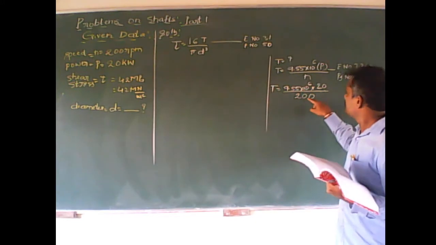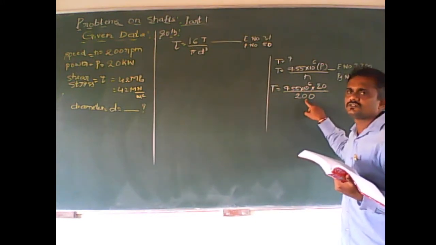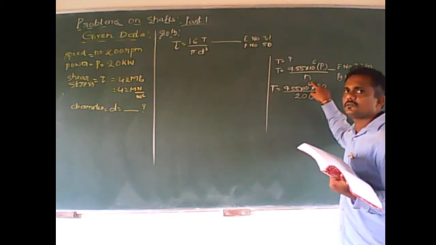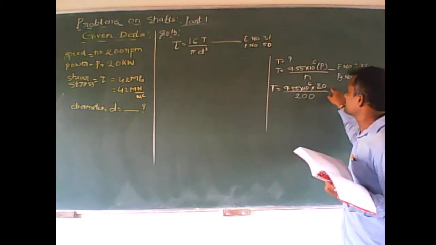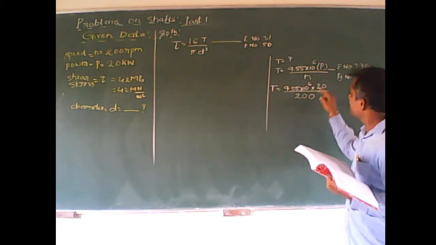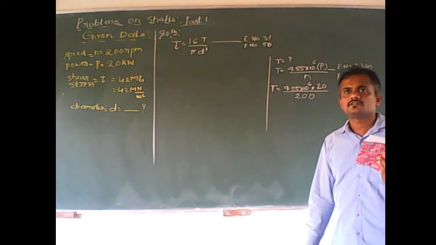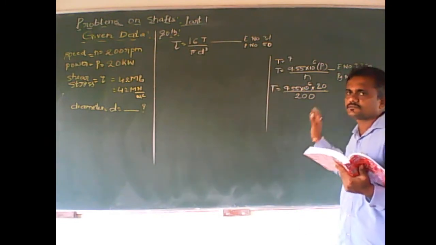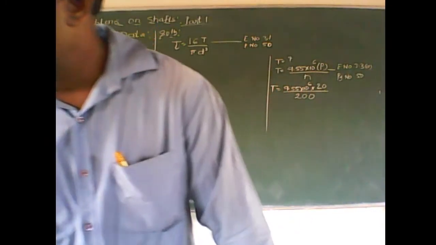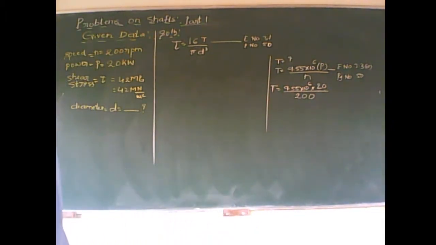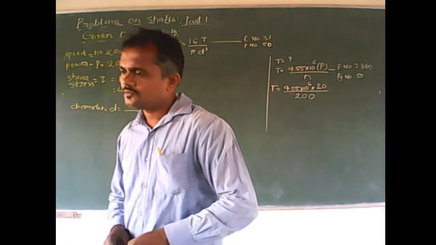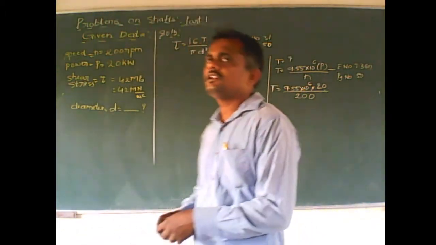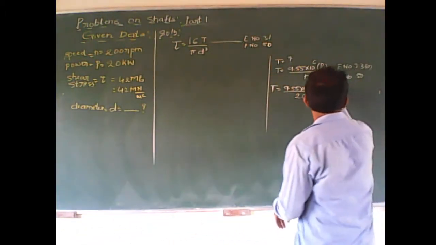So easily we can calculate. 1 goes 10, 20 into 10. Or otherwise 10 here will get cancelled. 10 raised to 5 it becomes. 20 will get cancelled. So the answer will be 9.55 into 10 raised to 3. What is the answer? 9.55 into 10 raised to 3 you are getting. Okay, fine. What is the value after calculation? How much you are getting?